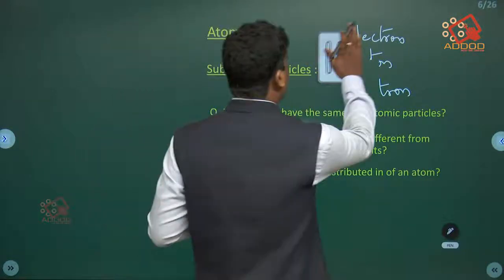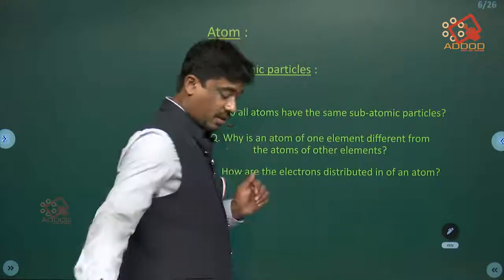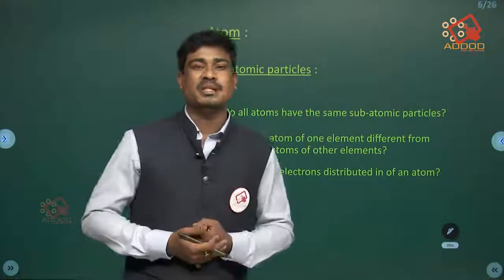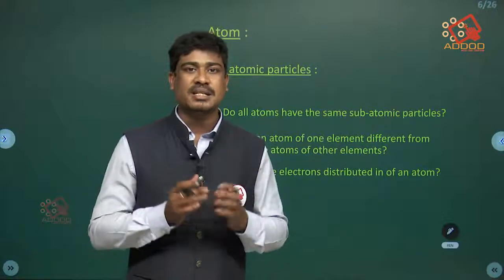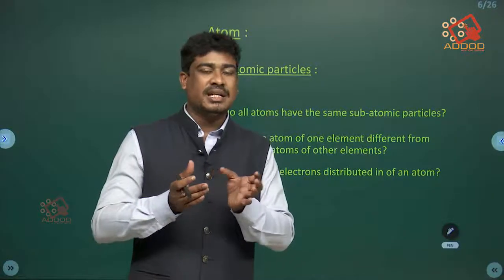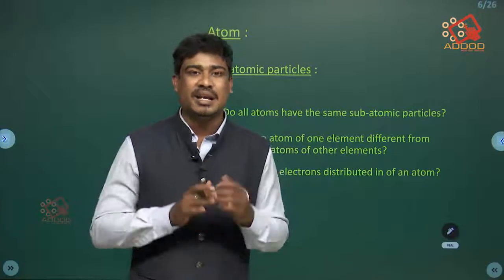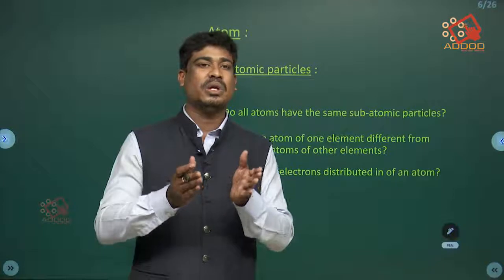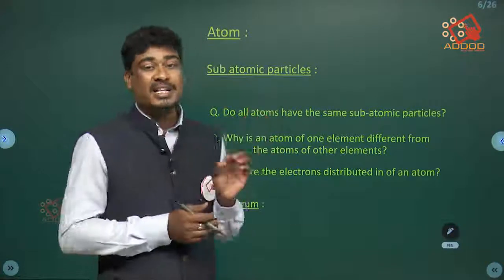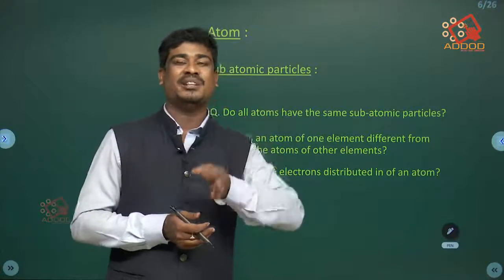See, one activity is given, activity 1. Arrange the atomic models with your friends, the atomic models related to the 9th level. We can arrange the subatomic particles according to their theory.